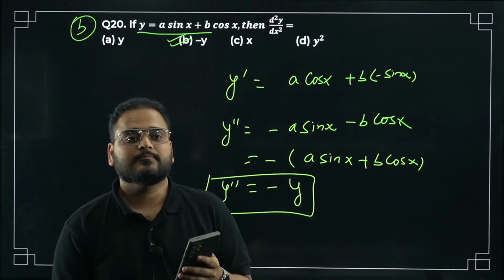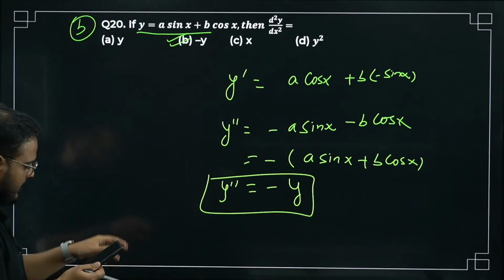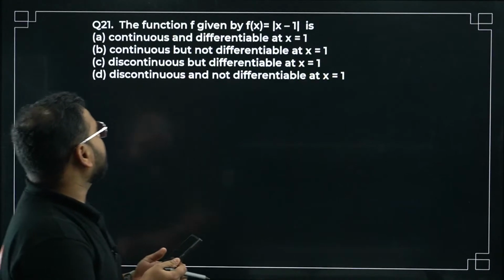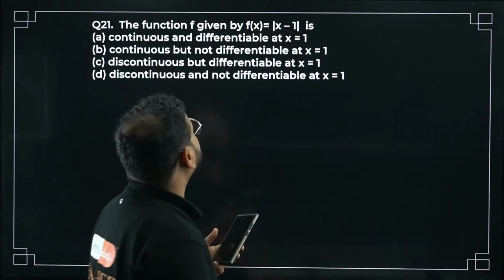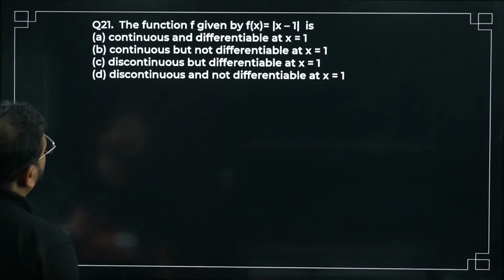B is the correct answer. We'll move on to question 21. Just have a look. The function f is given by f(x) = mod of x minus 1. I think this question is repeated.